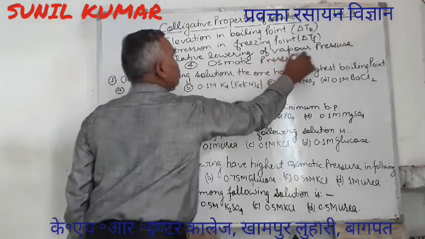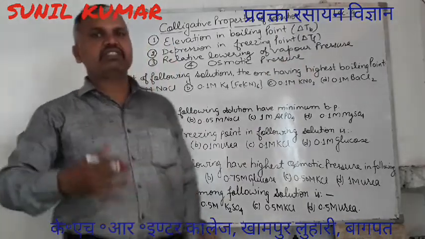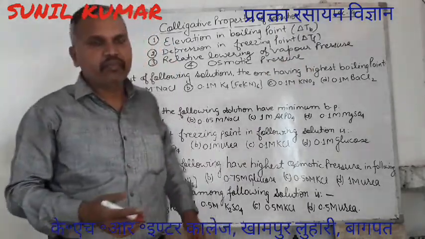So these 4 colligative properties we will discuss step by step.